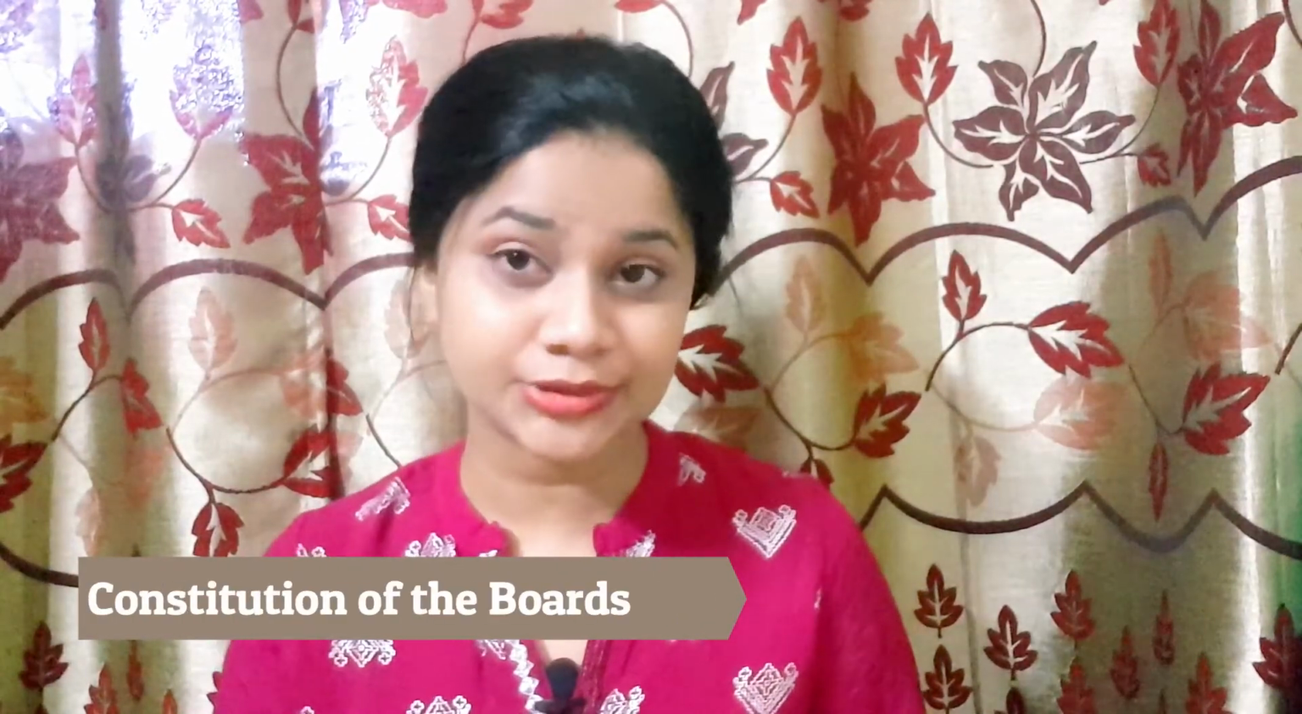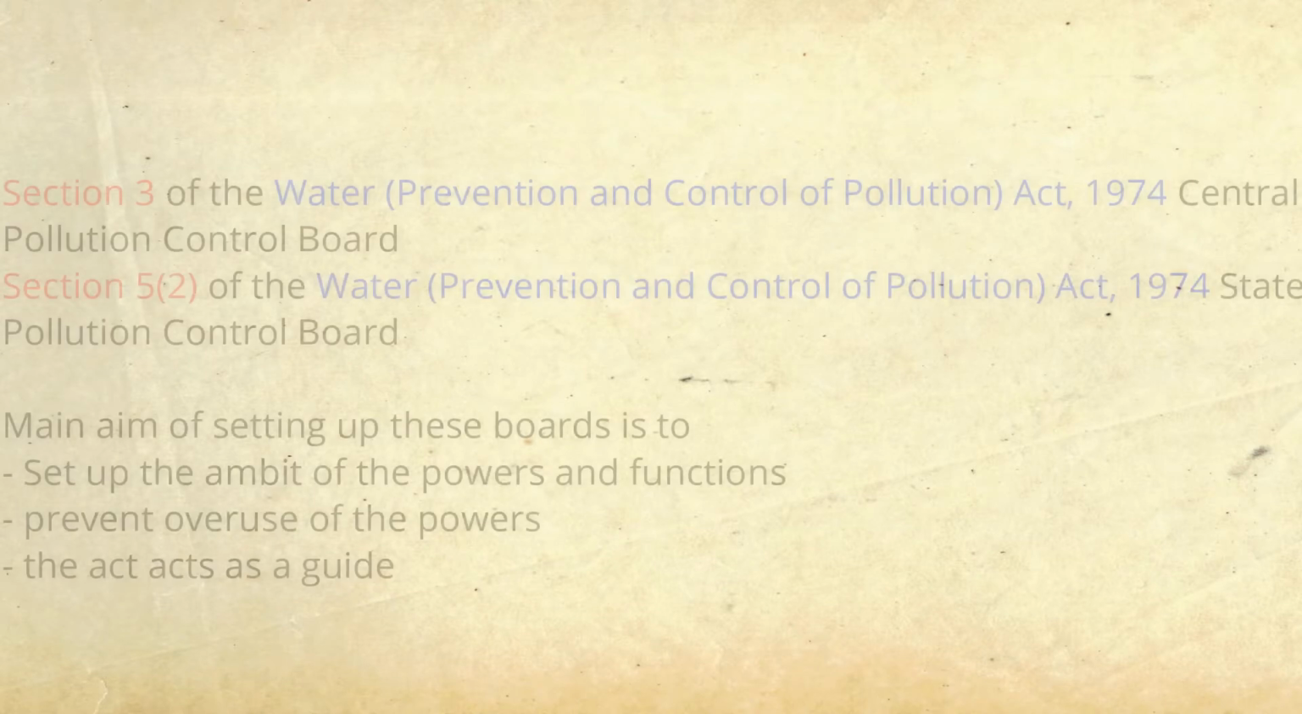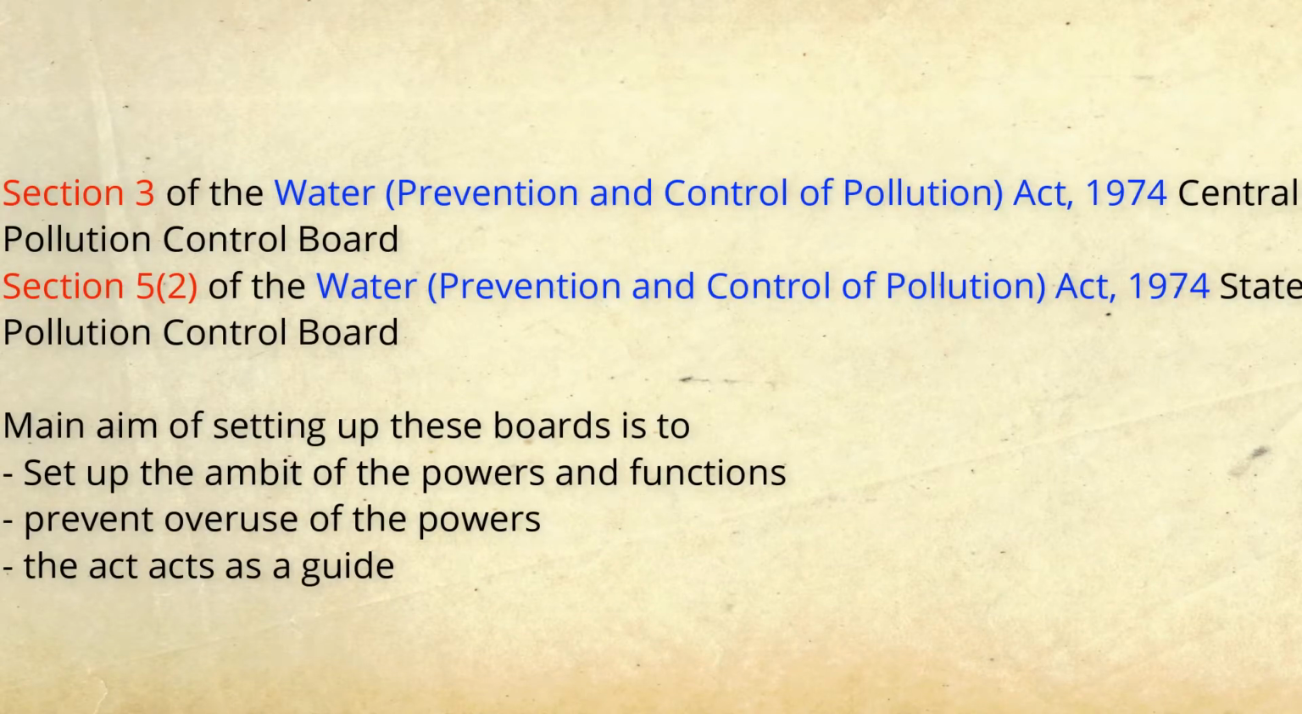Now let's move on to the constitution of the Central Pollution Control Board as well as the State Pollution Control Board. Section 3 looks into the Central Pollution Control Board and section 4 looks into the State Pollution Control Board. The main point here is that the central and the state authority have a proper guide as to what their powers are. Moreover, it is to prevent them from overusing or overexerting their powers outside the ambit of what is given in the act.